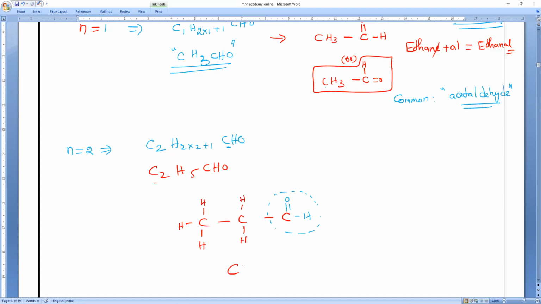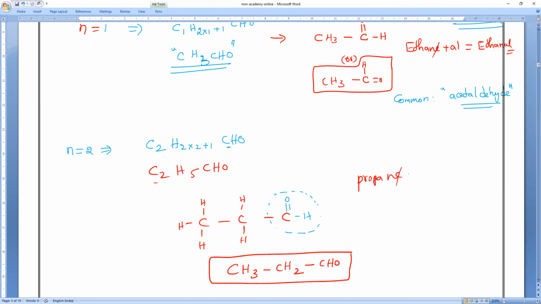Over, guys. So what will the condensed formula be? CH3 single bond CH2 single bond CHO. So this is the condensed formula. Of what now? n is equal to 2, so it is a what, all of you? Propane. Cancel the e, add al. So what is the answer, everybody? Propanal. Clear? So common name of propanal, anybody can tell? Propionaldehyde. Write it.